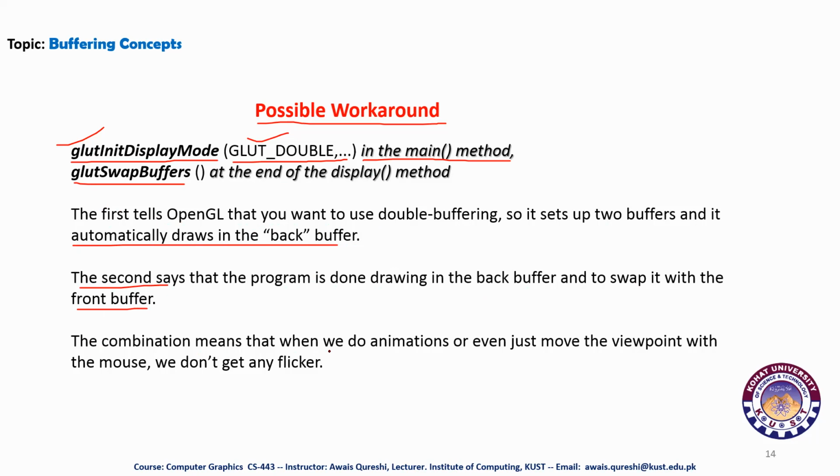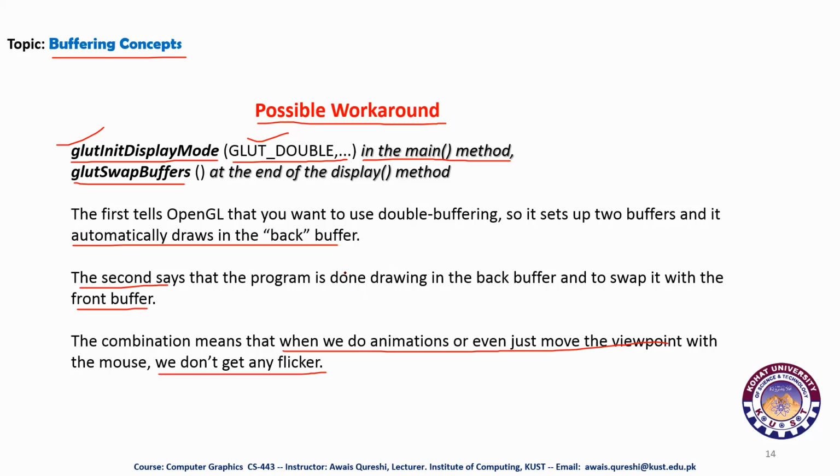So the combination means that when we do animations or even just move the viewpoint with the mouse, we do not get any flicker. As it has been told to you multiple times, we eliminate anomalies like stuttering, tearing and flickering with the help of this buffering concept. We use this combination of glutInitDisplayMode, GLUT_DOUBLE and glutSwapBuffers when we do animations or even just move the viewpoint with the mouse. This is a very good concept in computer graphics, and it's an optimization technique in various fields.